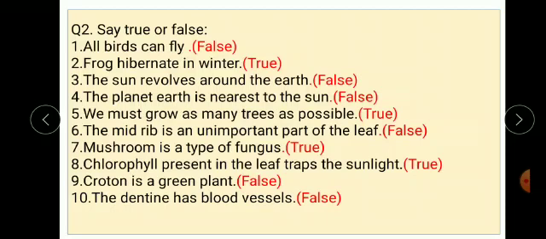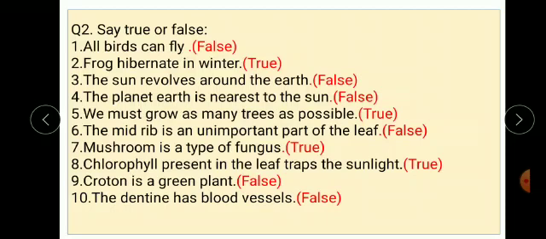Fourth one, the planet Earth is nearest to the sun. No, that is false. Mercury is nearest to the sun, not the earth. So here that statement is false.